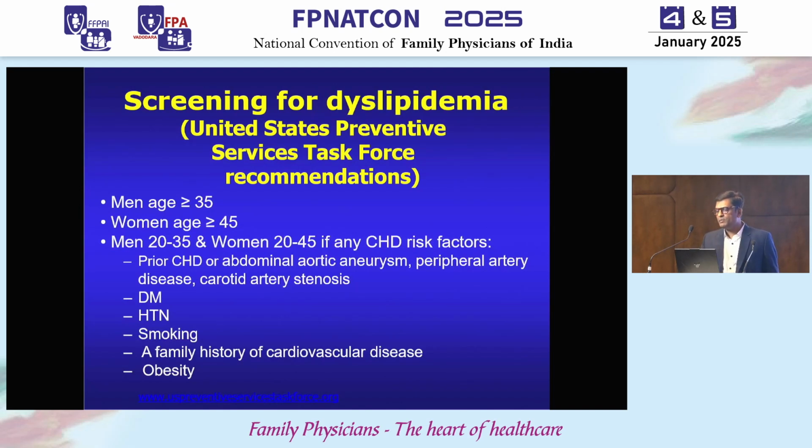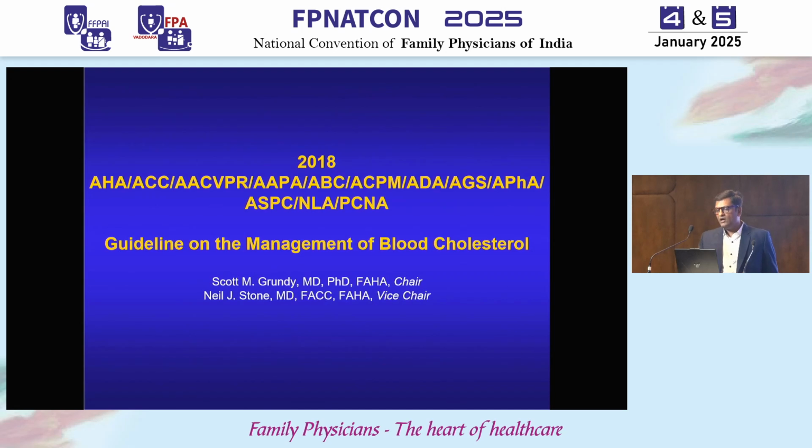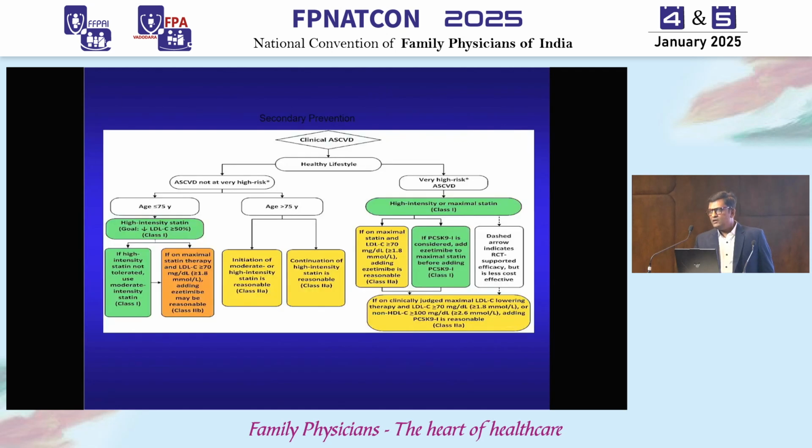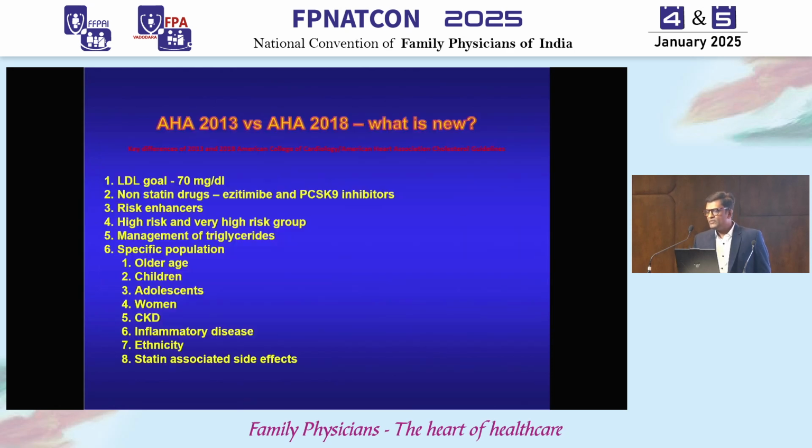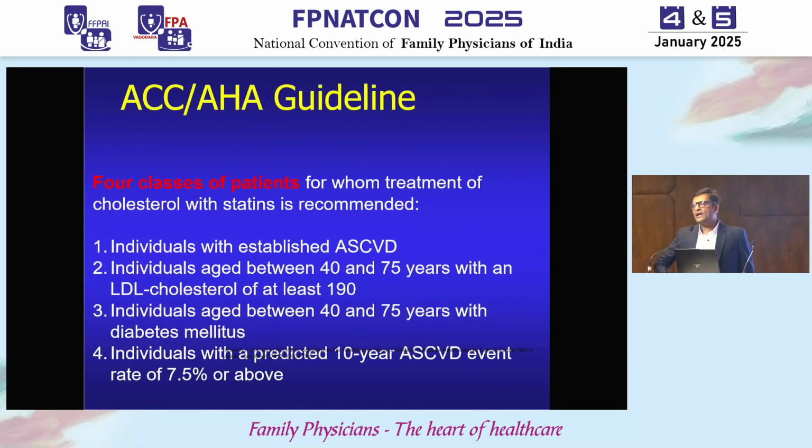Now once you have your lipid profile results, what should you follow? You should follow the 2018 ACC/AHA guidelines. When you see the guideline, it is very confusing. You'll see a lot of charts which actually confuse us all. But ultimately I would give you the gist of the guideline. This guideline says that there are only 4 classes of patients. The majority of our patients, 80 to 85%, would fall into these 4 classes